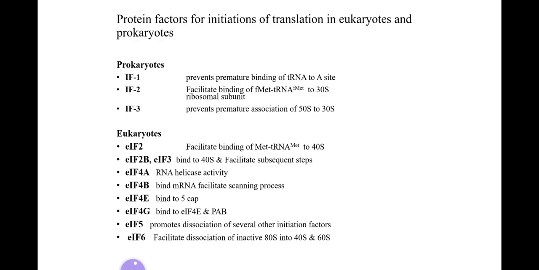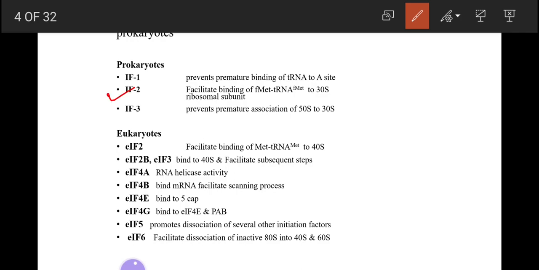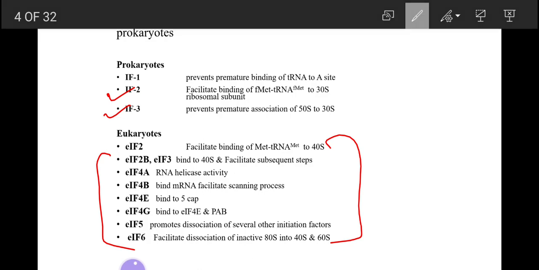For example, in prokaryotes, initiation factor 1 prevents the premature binding of transfer RNA to the A site. Initiation factor 2 facilitates the binding of formylated methionyl transfer RNA to the 30S ribosomal subunit. Likewise, there are functions of eukaryotic initiation factors, which we will also discuss when we go through the steps.